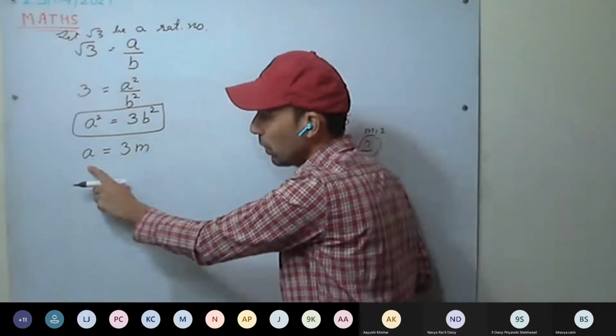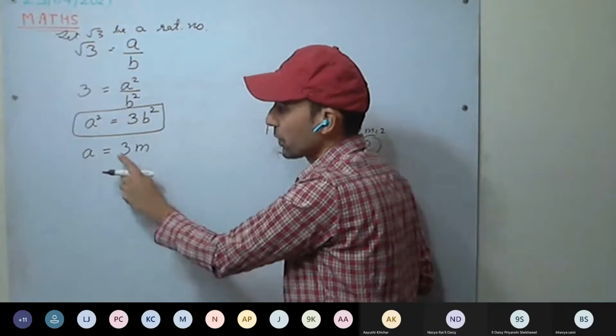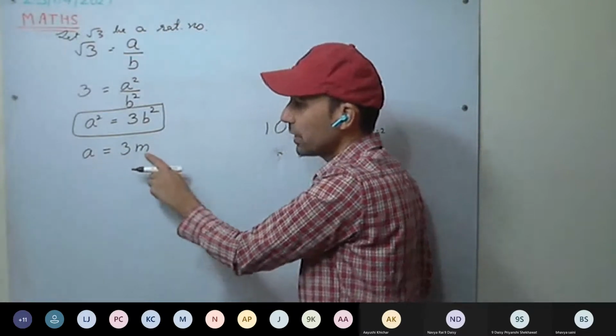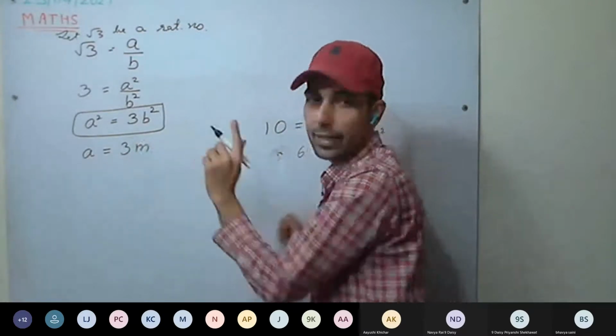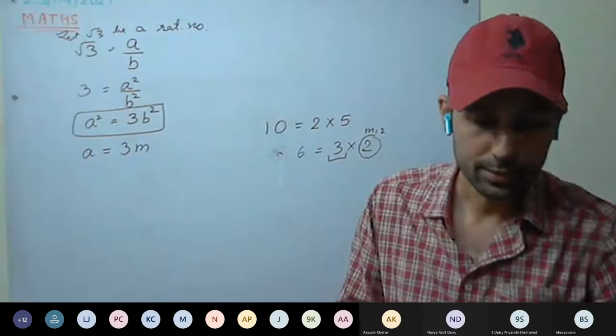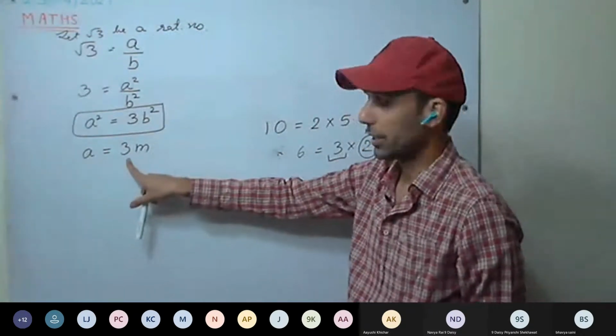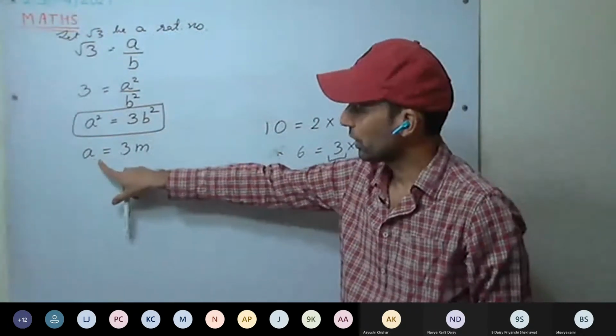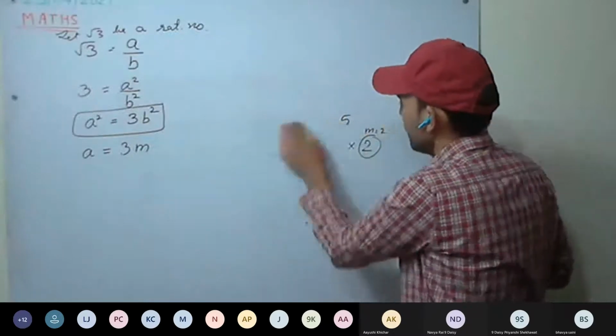Similarly, A we do not know, m we do not know, so we can write A equal to 3 into something, and that something is m. But we know A is divisible by 3, so we can write it like this.